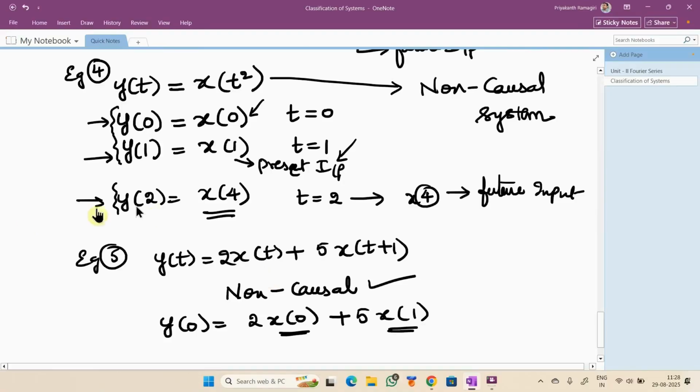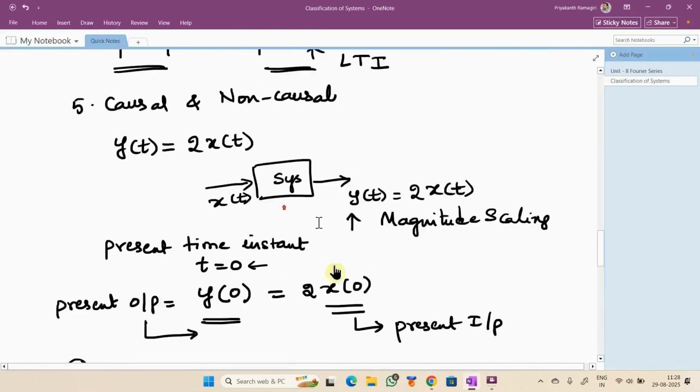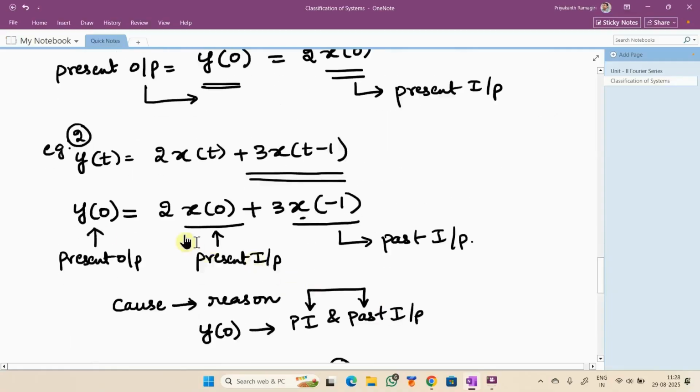Now I can revise here. In the first example, you can see that present output is depending only on the present input. This is said to be a causal system. In the second example, present output is depending on present input as well as a past input. There is no rule that the system's present output depends only on the past input.